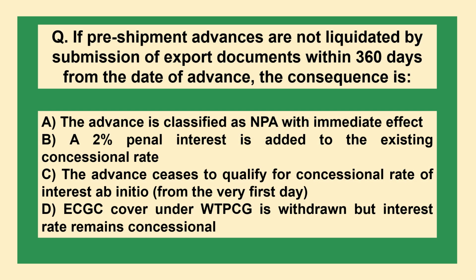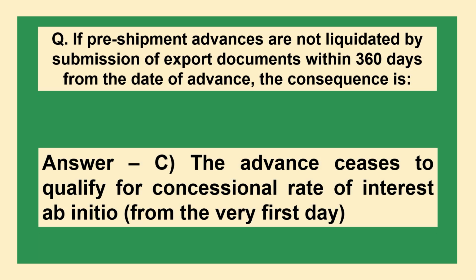The next question is: if pre-shipment advances are not liquidated by submission of export documents within 360 days from the date of advance, the consequence is option A, the advance is classified as NPA with immediate effect. B, a 2% penal interest is added to the existing concessional rate. C, the advance ceases to qualify for concessional rate of interest ab initio, from the very first day. D, ECGC cover under WTPCG is withdrawn but interest rate remains concessional. The answer is option C. The advance ceases to qualify for concessional rate of interest ab initio from the very first day.